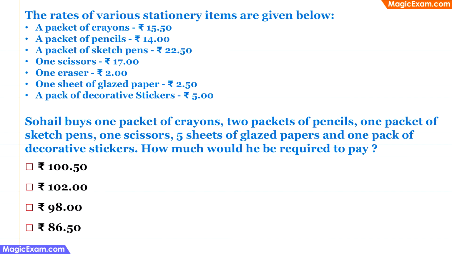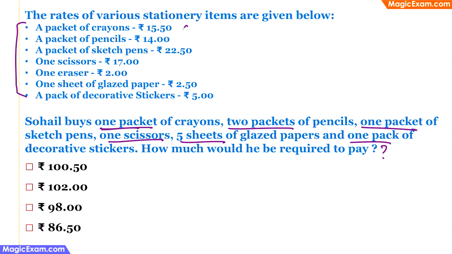The rates of various stationery items are given below. Sohail buys 1 packet of crayons, 2 packets of pencils, 1 packet of sketch pens, 1 scissors, 5 sheets of glazed paper and 1 pack of decorative stickers. How much would he be required to pay? Very simple problem. All that we have to do is multiply these rates with the number of items that he has bought and add it up, and we'll get the answer.